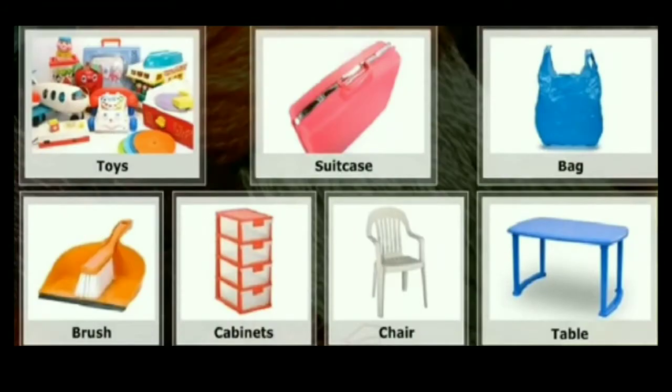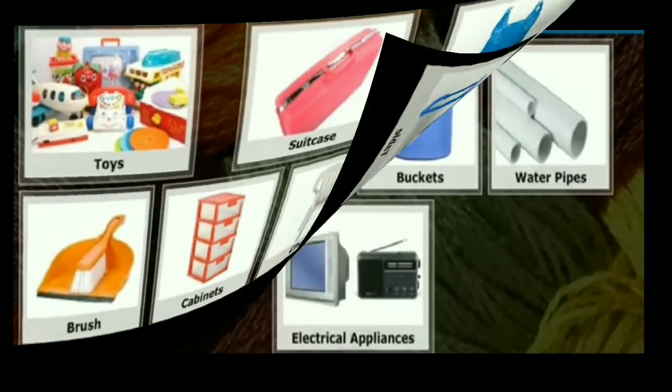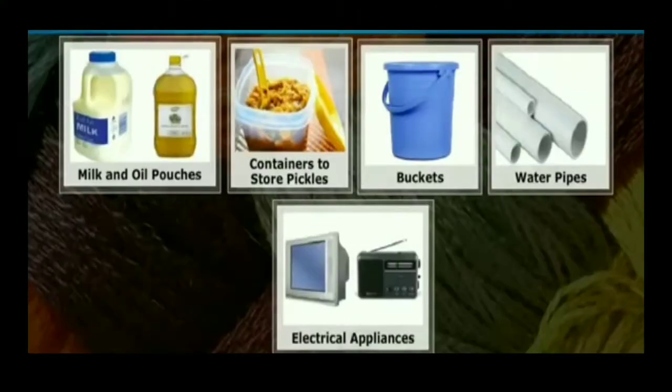Plastic can be recycled, colored, reused, molded or drawn into wires. Therefore, plastic is used in making toys, suitcases, bags, brushes, cabinets, chairs, tables and many other countless items. We must also be familiar with many articles used in everyday life like milk or oil pouches, containers to store pickles, buckets to store water, water pipes and electrical appliances. Now everything seems to be made of plastic.